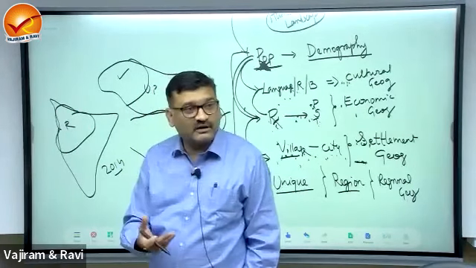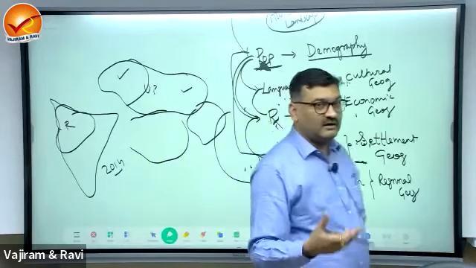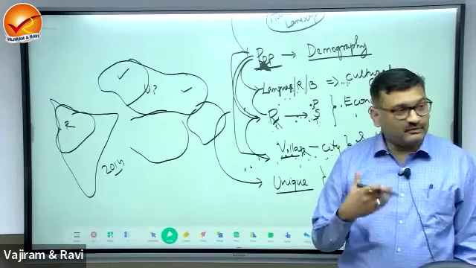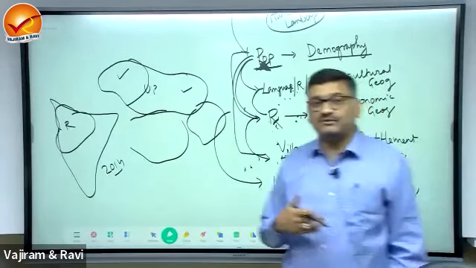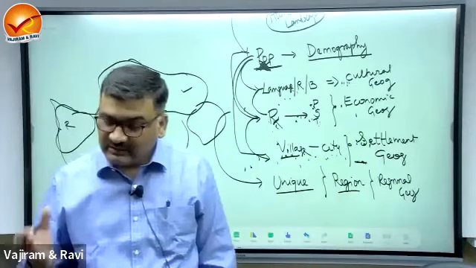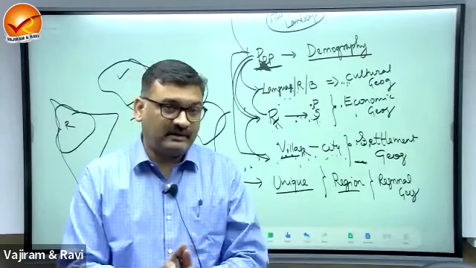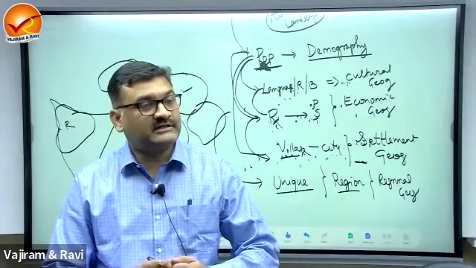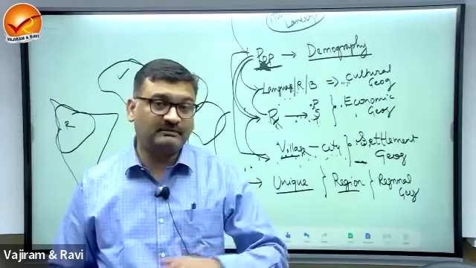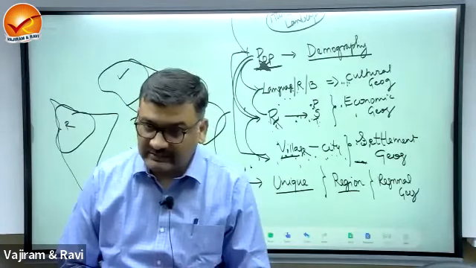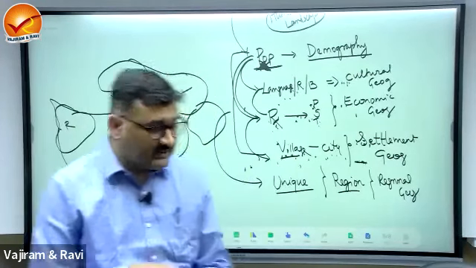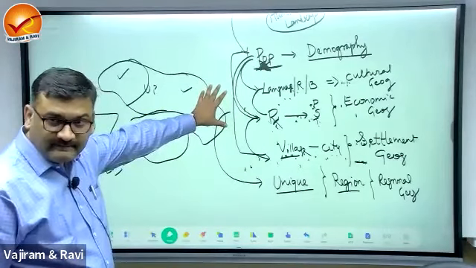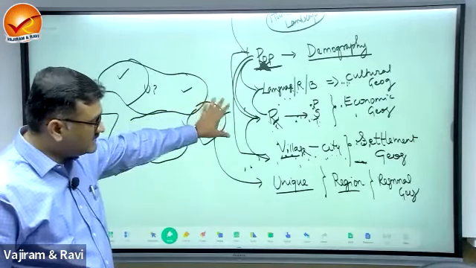Now what is the effect, or what is the impact of region? It creates what? Regionalism. Regionalism is a force of integration as well as a force of diversification. Meaning regionalism connects the people belonging to that area, belonging to that culture. It creates differences and conflict with the people who are not belonging to that region. Okay, this is known as regionalism, and regionalism is the outcome of these four, right?